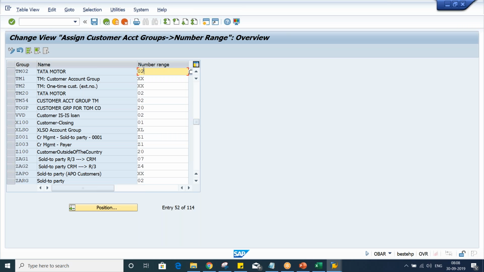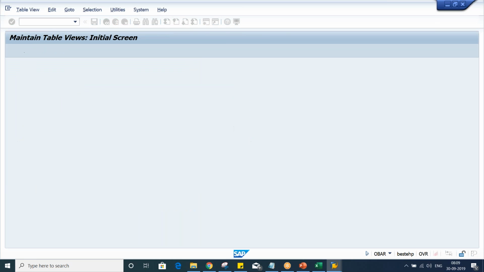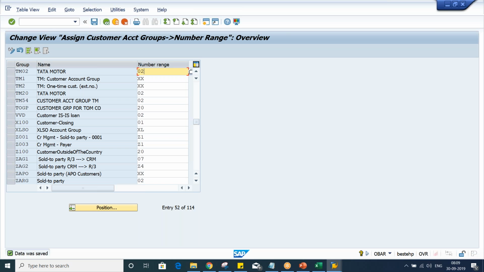Okay, 02. Even though I have created 04, if any of you want to use it during practice, you can use the 04. Now look here, I have assigned 02. This is the standard which is given by SAP. Just for practice purposes, you can use this 02. Just save it. So now what we have done guys, we have defined our account group, we have created the number range, we have assigned the number range.